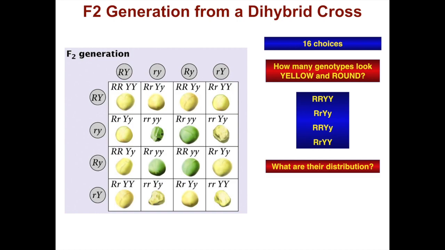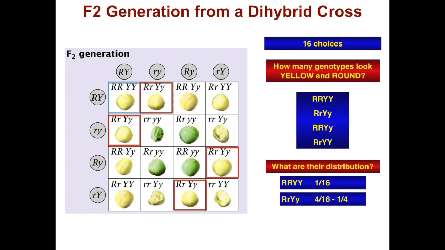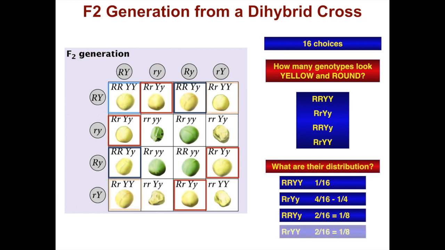So what is their distribution? We have 1 out of the 16 carries both of the dominant alleles. 1/4 are heterozygous for both alleles. 1/8 contain 2 copies of the dominant round allele and are yellow and green.